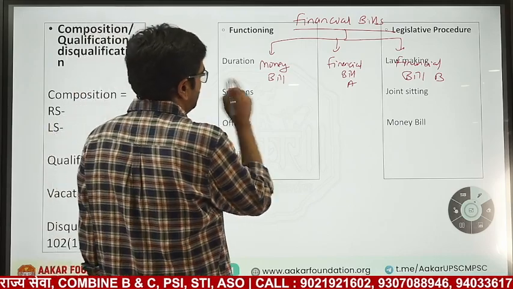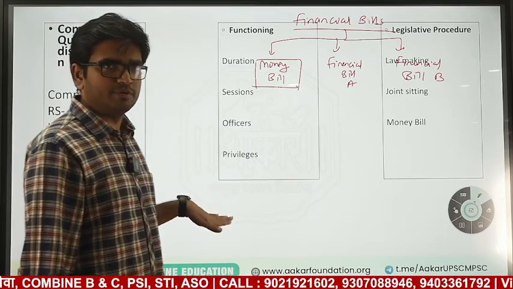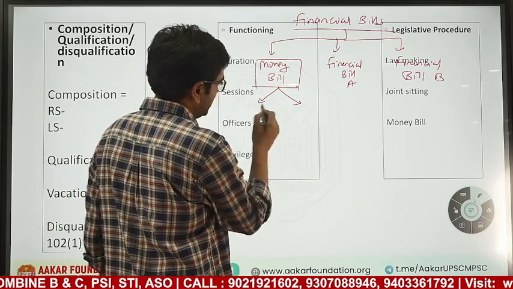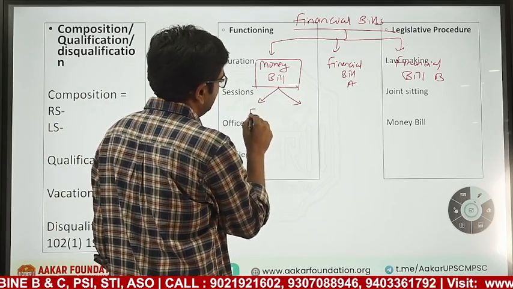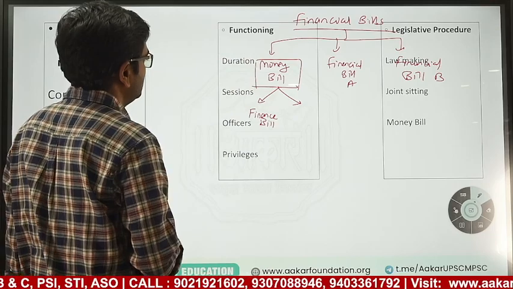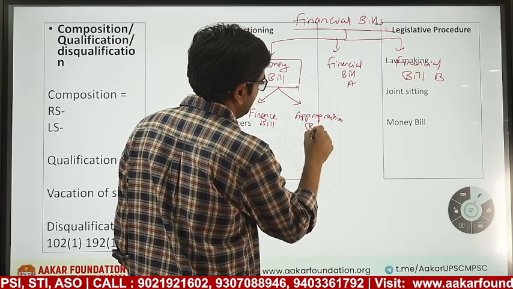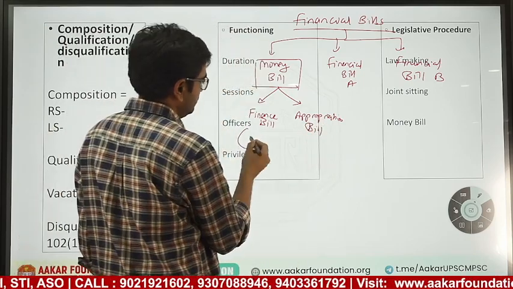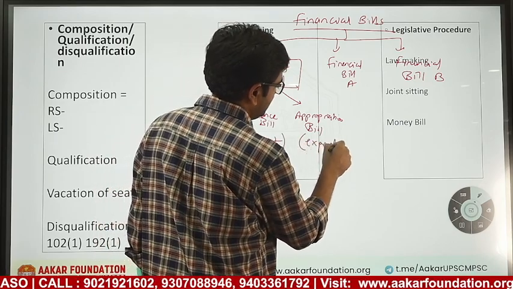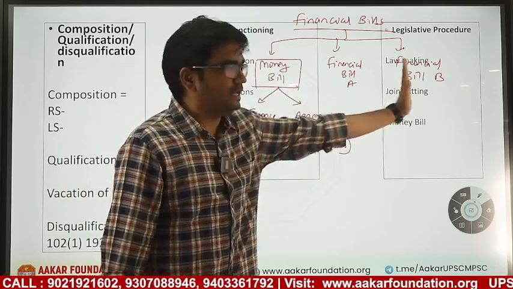Money bill consists of what? We have seen all the 6-7 conditions. If those are followed, it is a money bill. A money bill has two parts: the finance bill and the appropriation bill. One is related to receiving of money, the other is related to expenditure of money. So the finance bill and the appropriation bill are also money bills. Then there are financial A and financial B.